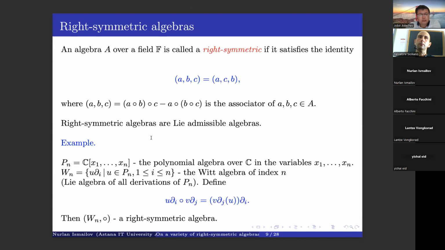A well-known example of right-symmetric algebras is the following. If we consider the polynomial algebra over the complex numbers in variables x1, x2, and so on, then we consider the Witt algebra, which is the Lie algebra of all derivations of the polynomial algebra. And we know that this algebra has this kind of basis, and we define a new multiplication this way. One can easily check that this algebra with respect to our circle product becomes a right-symmetric algebra.